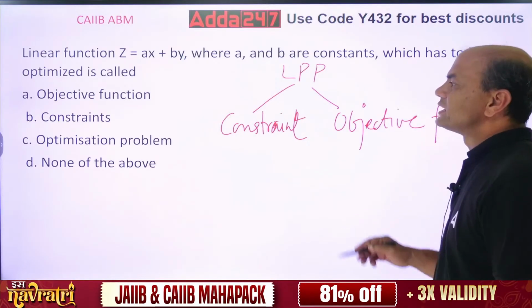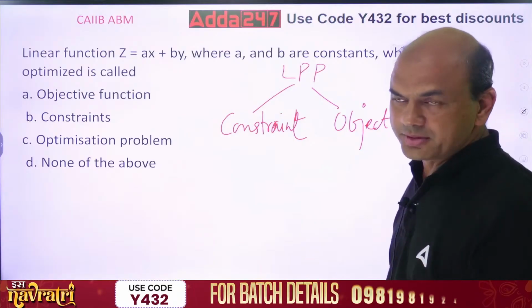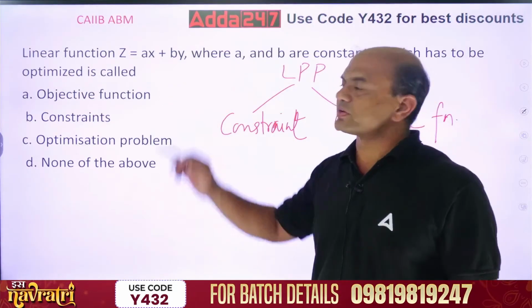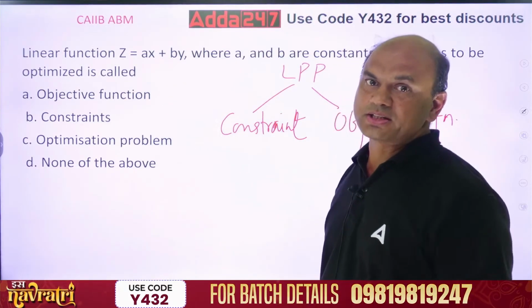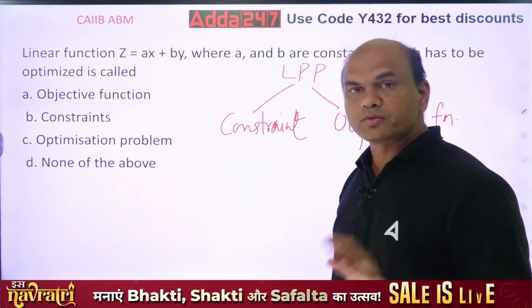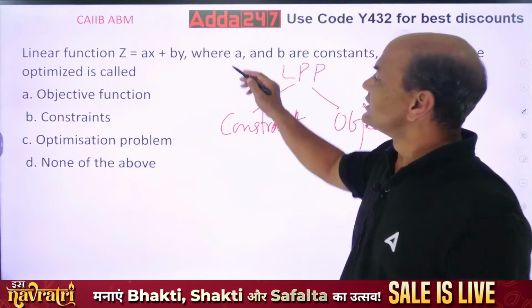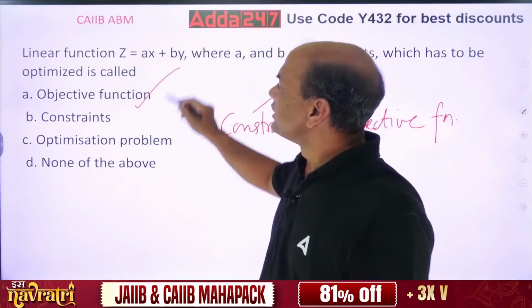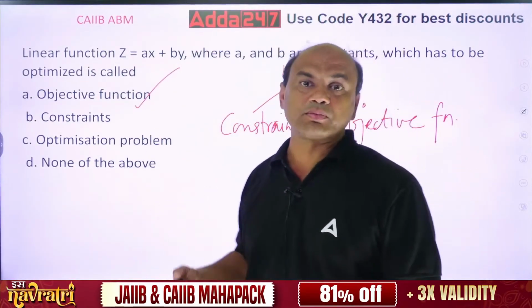These are the two things always in any LPP. This function we call the Z function. The Z function is always an objective function. So this Z becomes the objective. This has to be optimized. Now what do you mean by optimized?